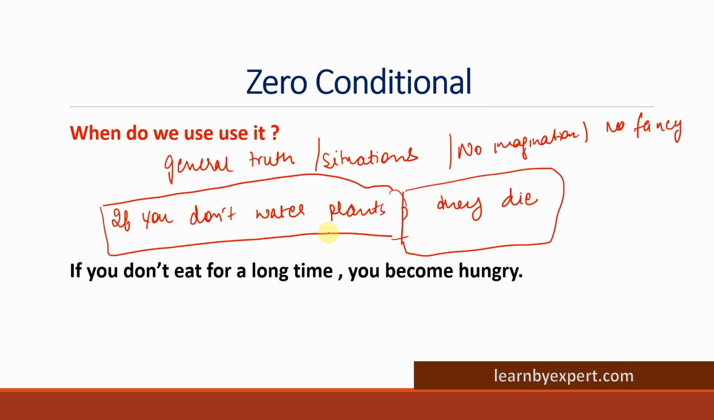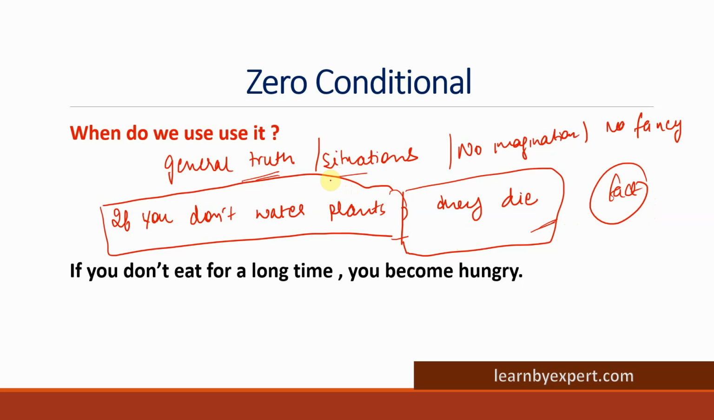So, if you don't water plants, that means if this action doesn't happen, what will happen? The plants will die. Can you change the outcome? If you will not water plants, you will not be able to change the outcome. They have to die. This is the truth. This is the fact. So we cannot change the fact. This is what I was referring to, general truth or general situations.